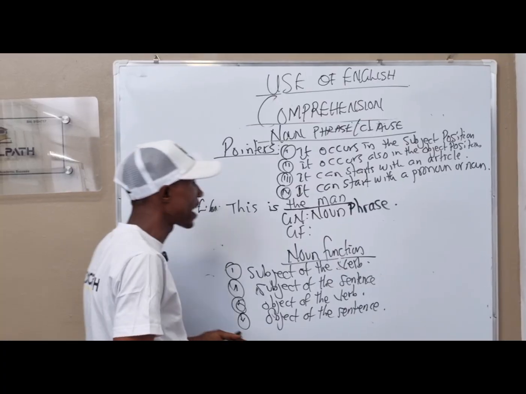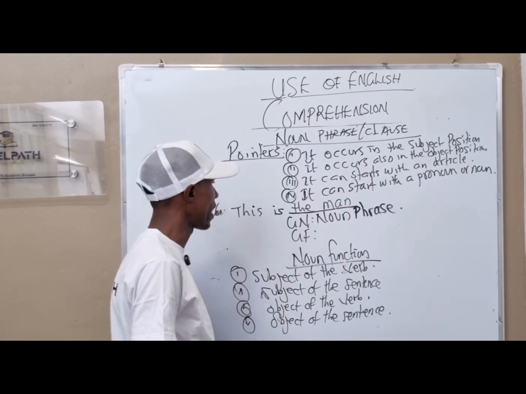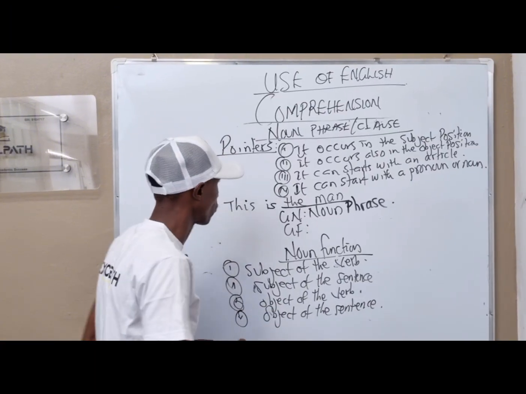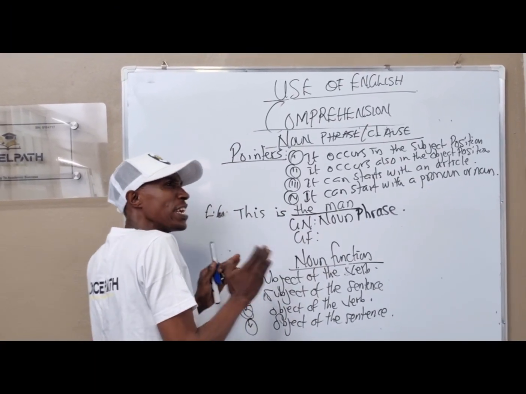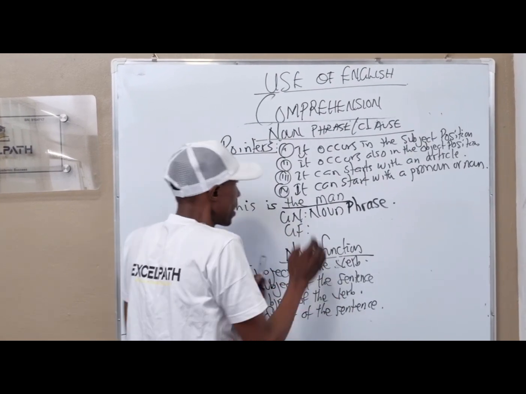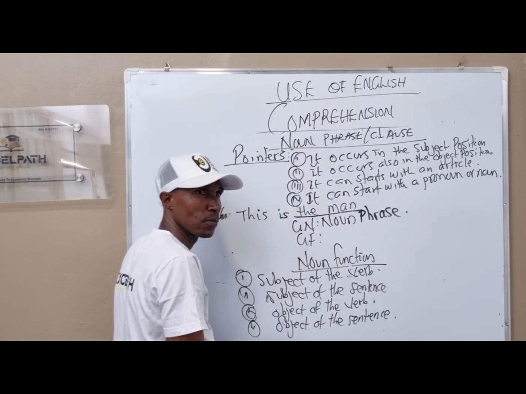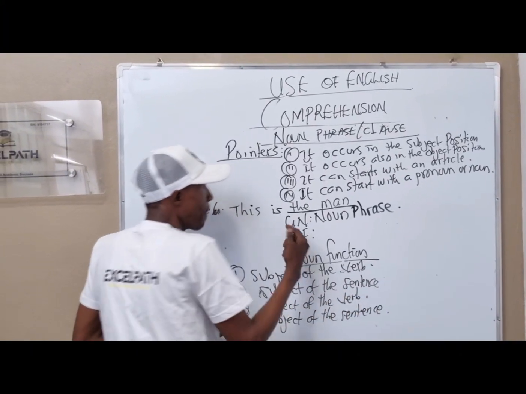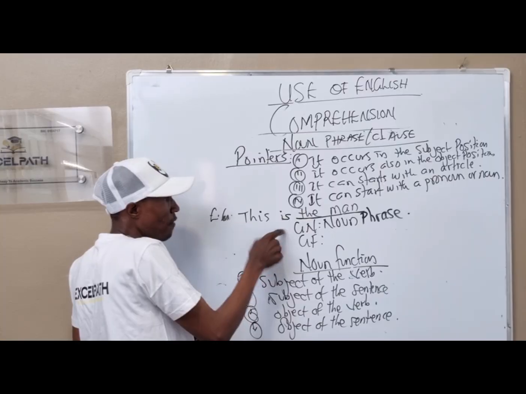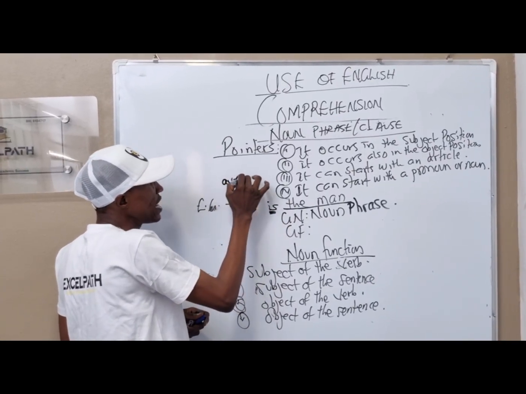Now, we want to check the grammatical function. This the noun, is it in the subject position or in the object position? The man is in the object position, at the end of the statement. Now, before the man, what do we have? We have is, and this is an auxiliary verb.